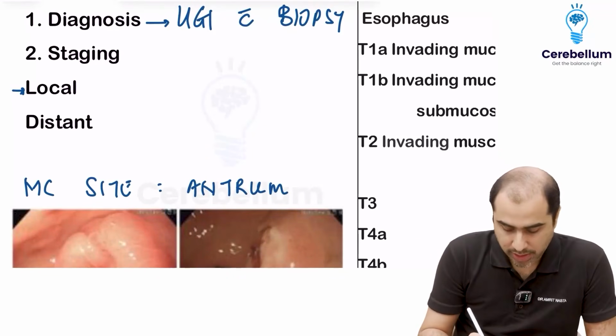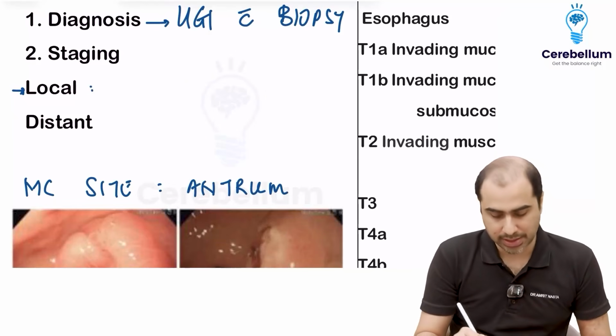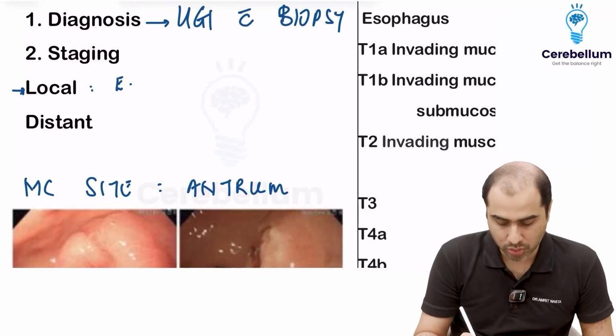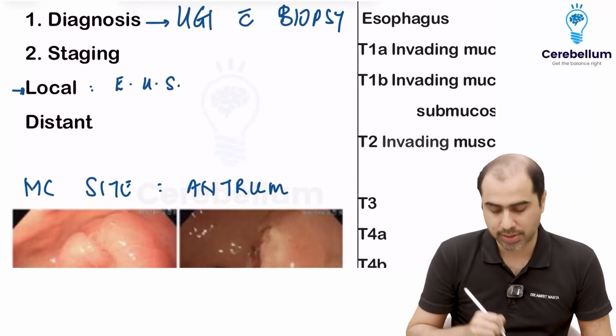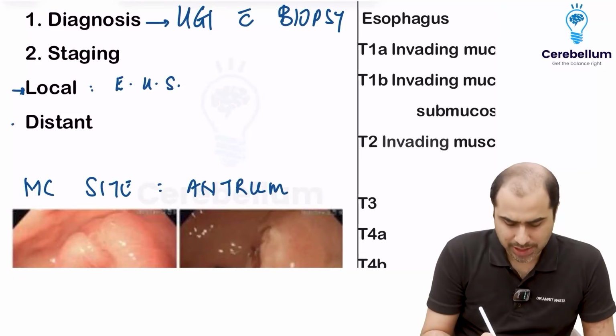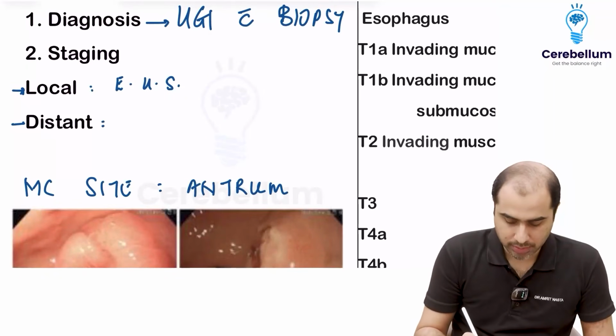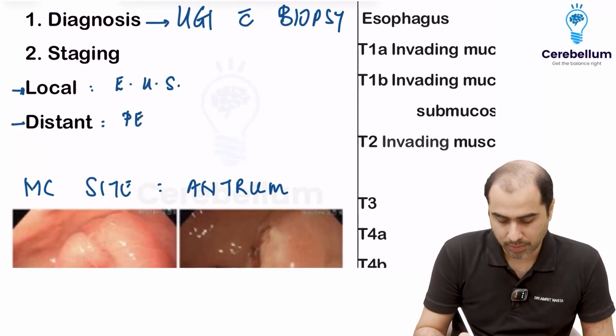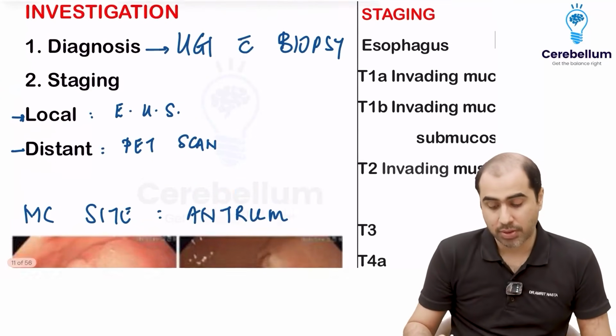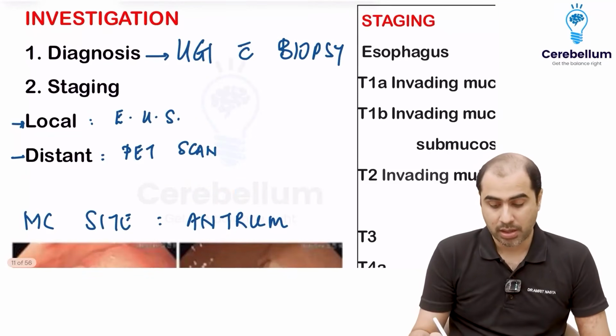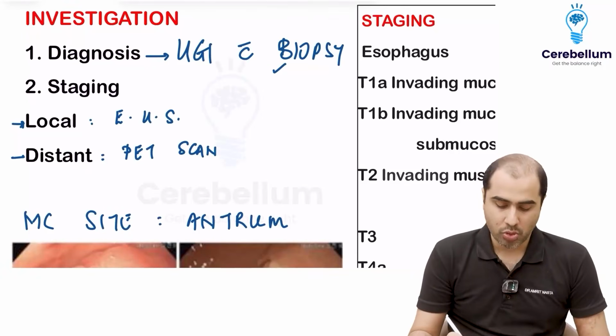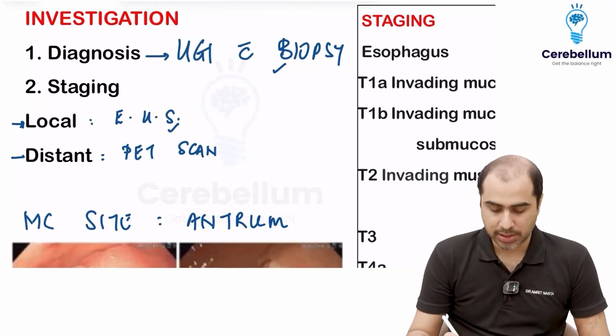For that local spread, for esophagus and stomach, it's the same. I am going to do endoscopic ultrasound, EUS. For distant spread, I am going to do PET scan. So for esophagus and stomach, my pathway of investigation for CAs is the same. Confirm with a biopsy, local spread, EUS, distant spread, PET scan.